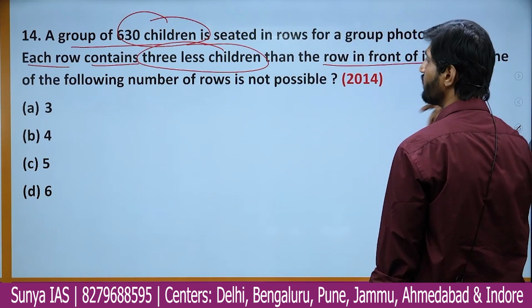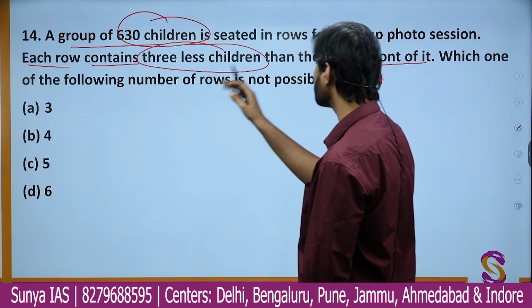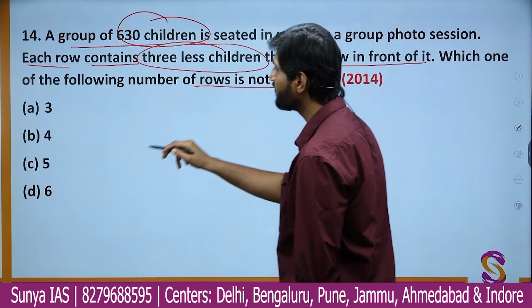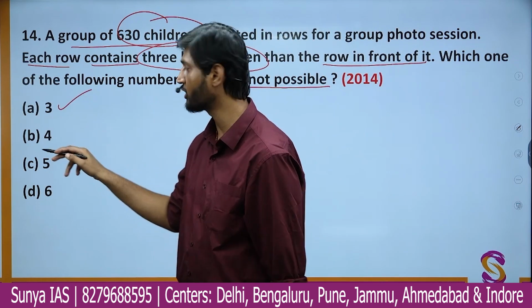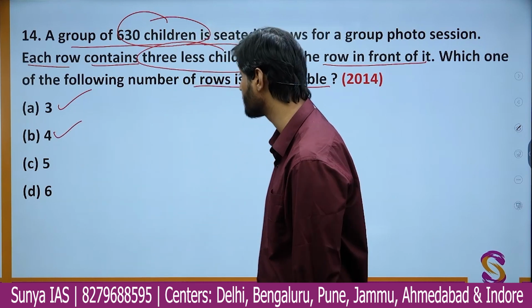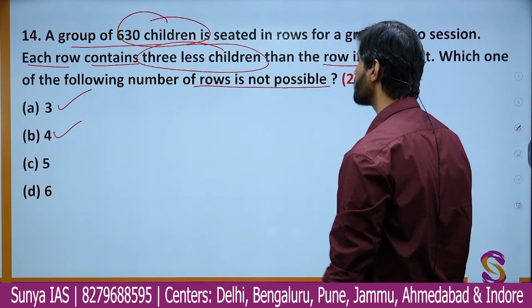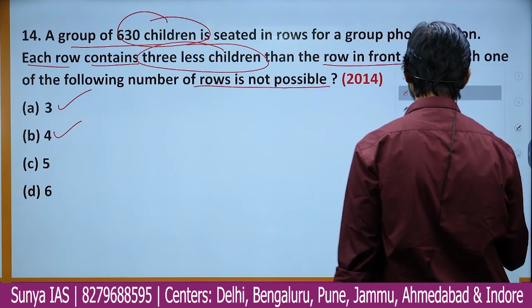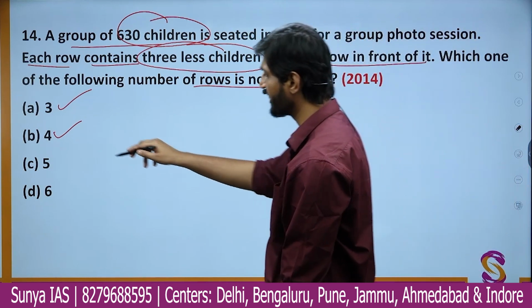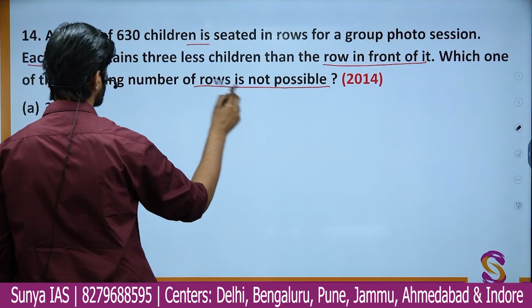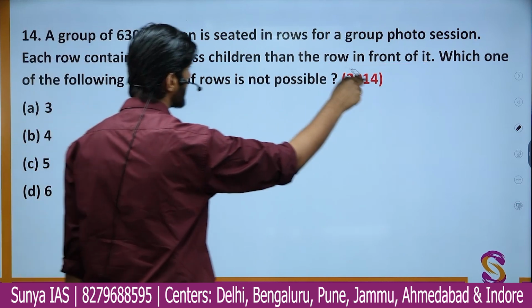So which one of the following number of rows is not possible? If you are making 3 rows, is it possible or not? If you are making 4 rows, is it possible or not? Similarly, we have to check for all number of rows. This is a bit complicated question, but let us proceed.